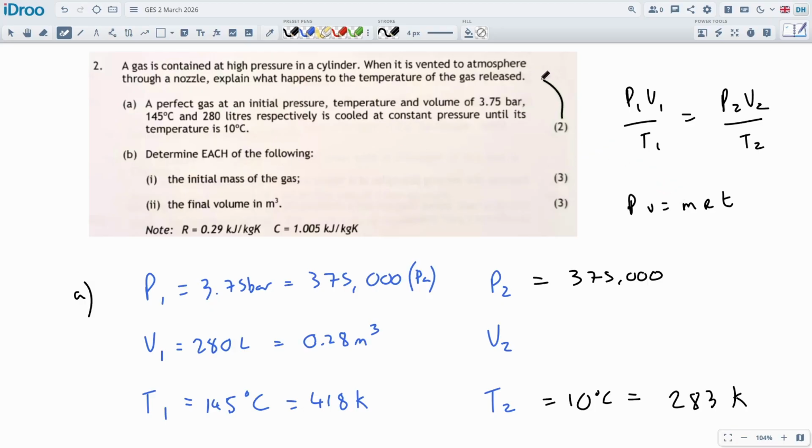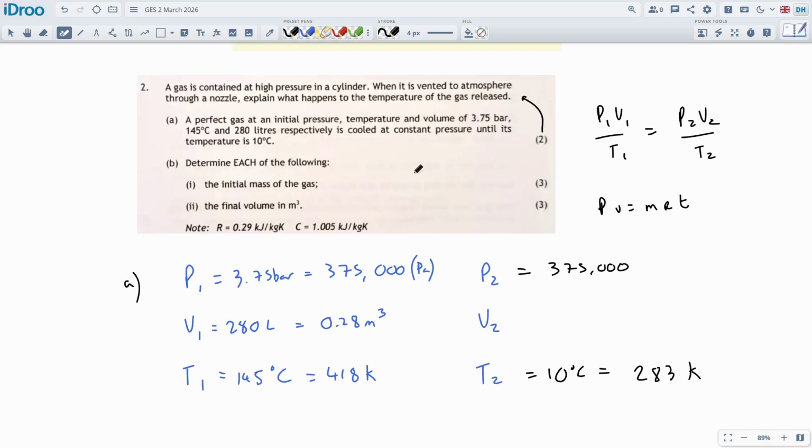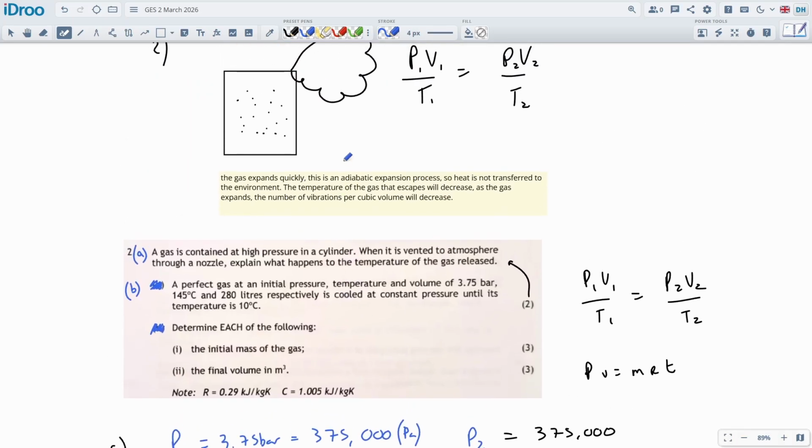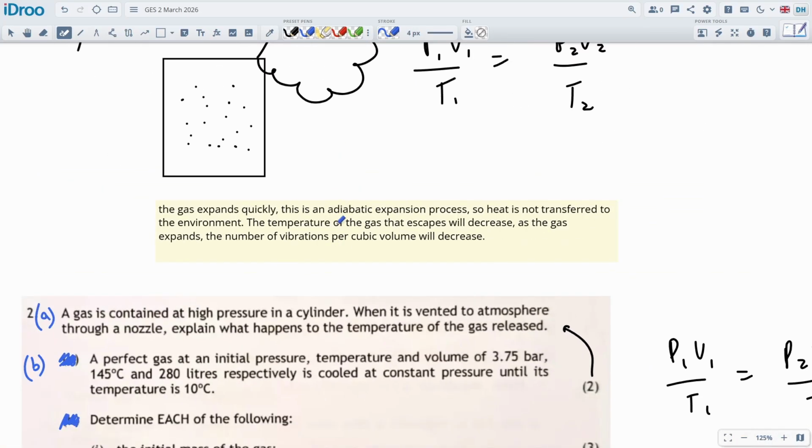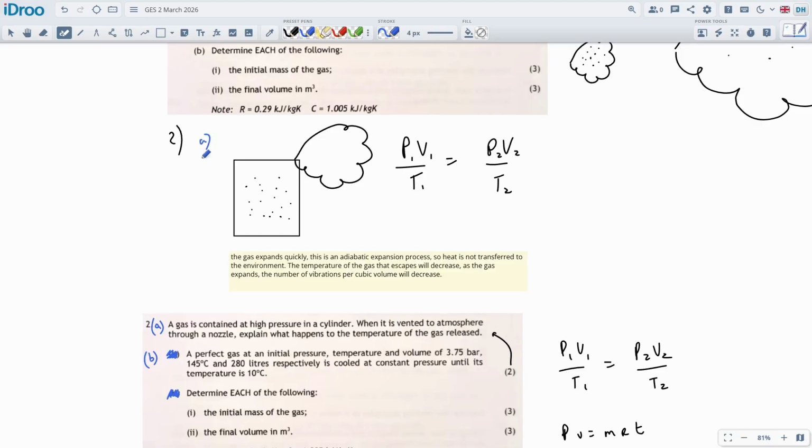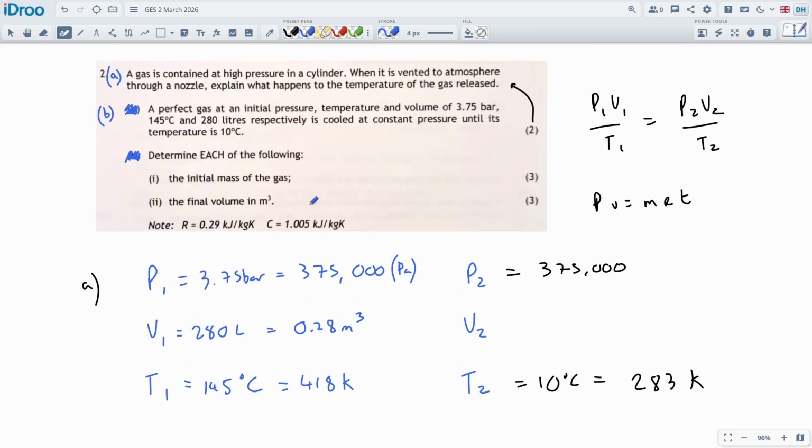Alright, so this 2 marks is for up here. That would make sense. But then why is it question B? Oh, that should be question A. And this should be question B. There we go, that makes sense. So I do get 2 marks for saying this adiabatic expansion process. So we should call it 2A. Oh my goodness, fixing their typos. So you get 2 marks for like a little definition question.